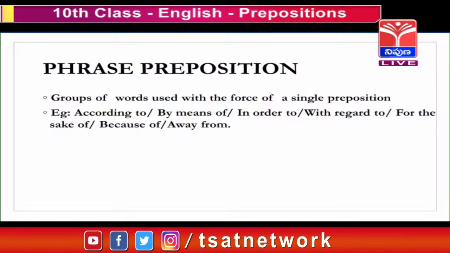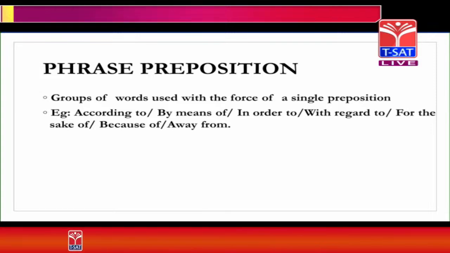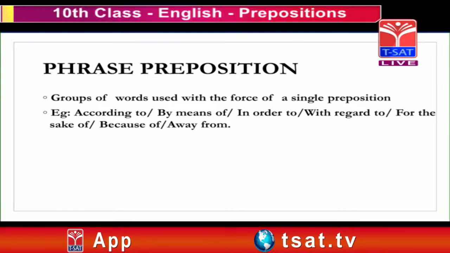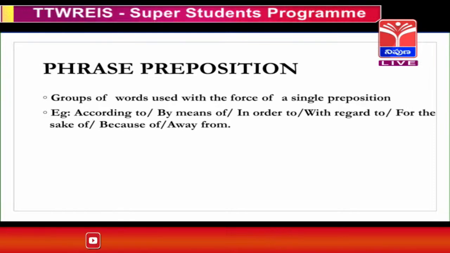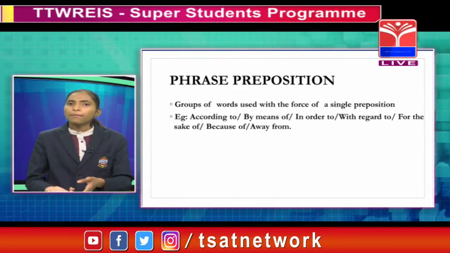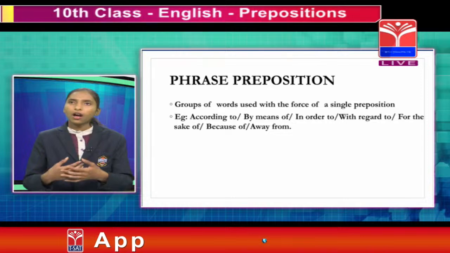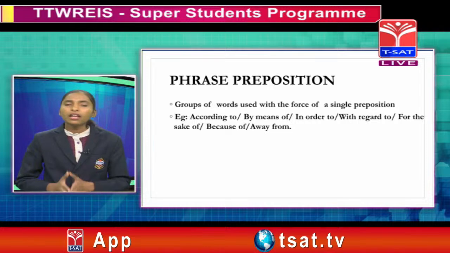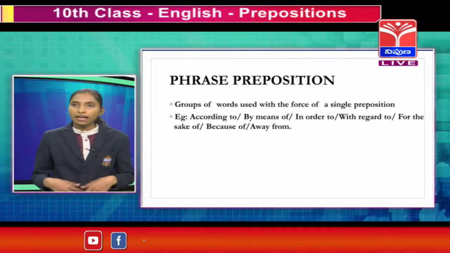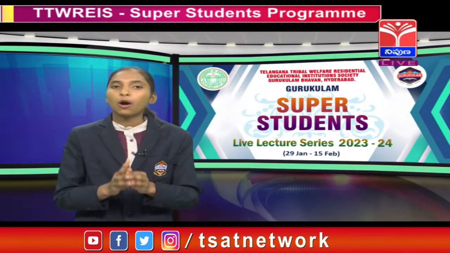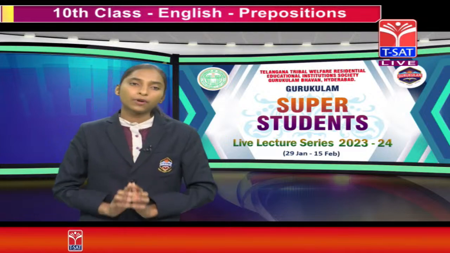The group of words used with the force of a single preposition is called the phrase preposition. Can I revise it again? The groups of words which work with the force of a single preposition are called phrase prepositions. For example, according to, by means of, in order to, with regard to, for the sake of, away from, etc. These are all examples of phrase prepositions. Now, these three types of prepositions are there: simple preposition, compound preposition and phrasal preposition.